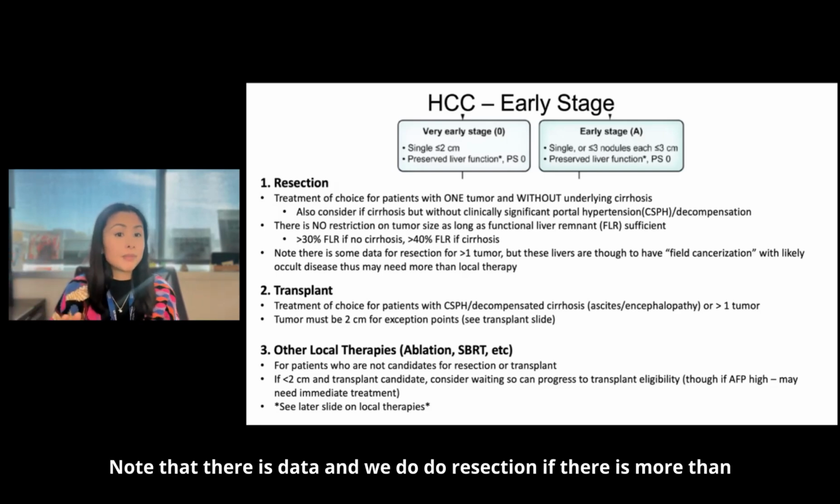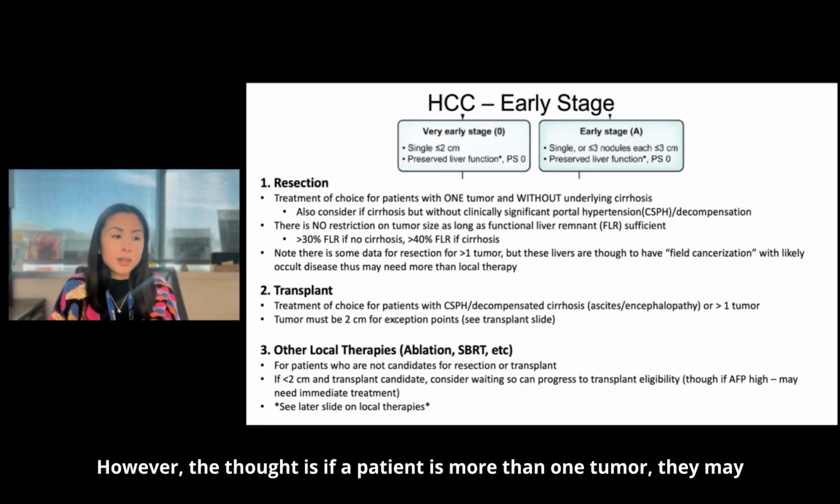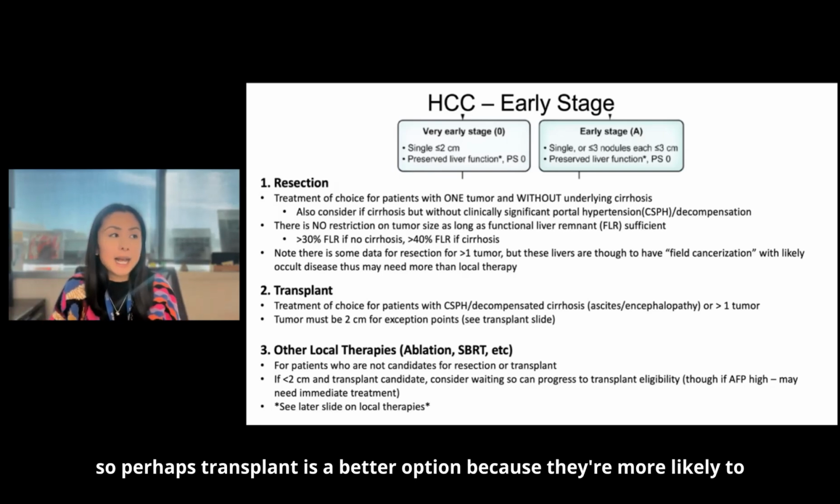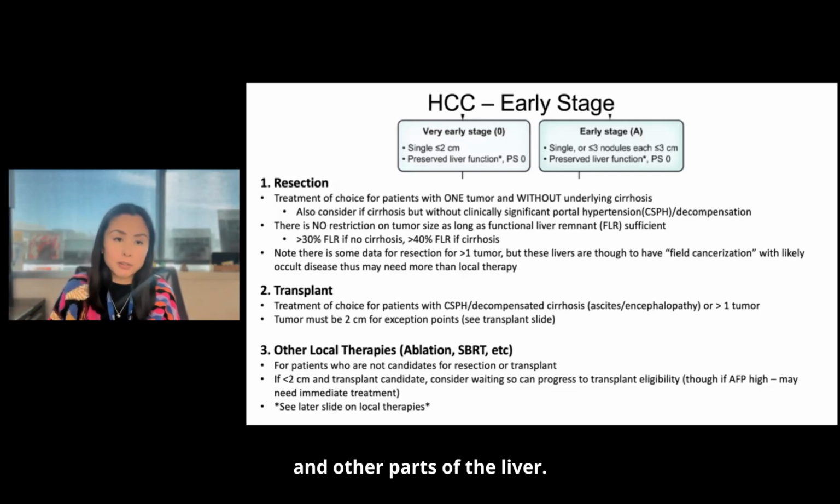Note that there is data, and we do resection if there's more than one tumor. However, the thought is if a patient has more than one tumor, they may have more occult disease, so perhaps transplant is a better option because they're more likely to have recurrence in other parts of the liver.